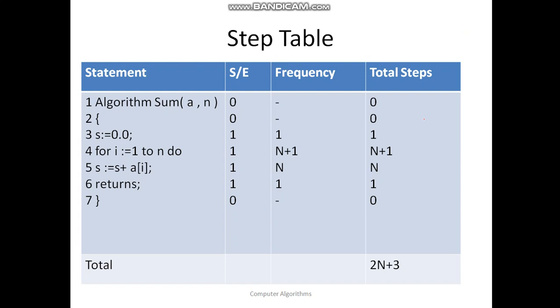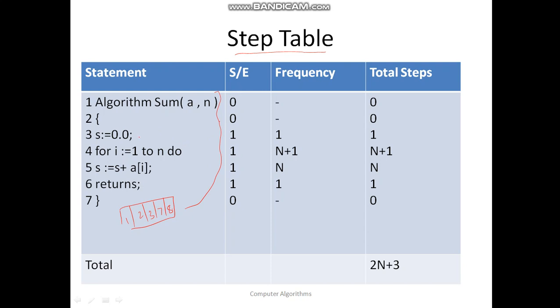Moving ahead, the step table. Finding out the time complexity can be done in another way, called a step table. What you can do is construct a step table like this, and count the number of instructions executed. Let us consider the same example of sum, the previous example, adding the contents of the array. There are 5 elements, and we want to add those contents. So how is this done?